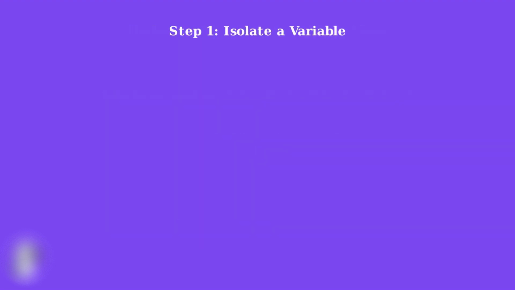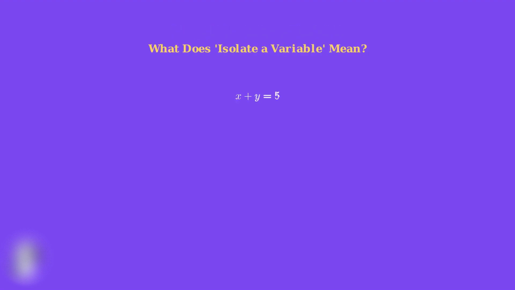The first and most crucial step in the substitution method is to isolate one variable in one of your equations. This means we want to get one variable by itself on one side of the equation. When we isolate a variable, we perform algebraic operations to get that variable alone on one side of the equation. For example, if we have x plus y equals 5, we can isolate x by subtracting y from both sides. Starting with x plus y equals 5, we subtract y from both sides. This gives us x plus y minus y equals 5 minus y. Simplifying the left side, we get x equals 5 minus y. Now x is isolated.